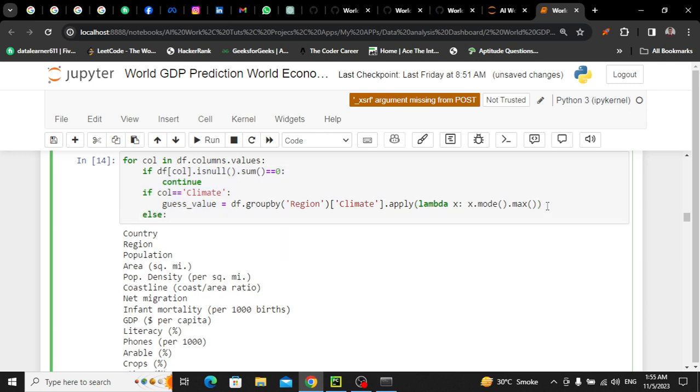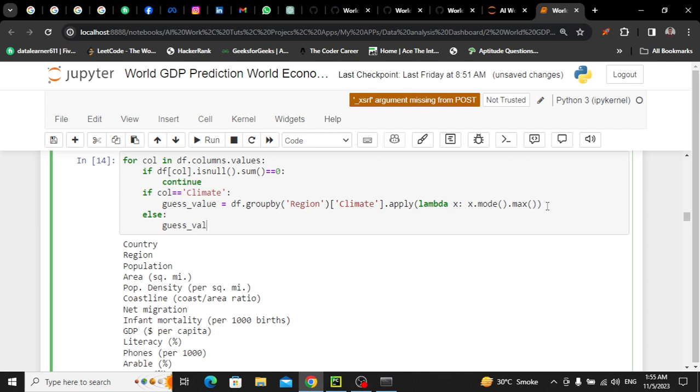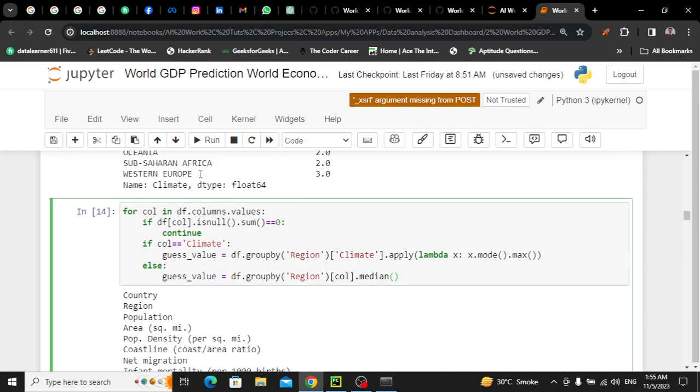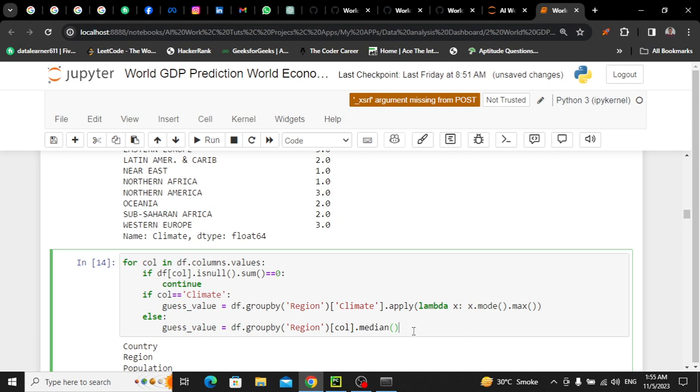Else, guess value, if the column is not climate, if it is another column, then I'll again do df dot group by, I'll use the median of GDP. Let me show you. For the same column, first through region I will group it, and for the same column I'll take the median, okay. It's very simple. It means that if I come here, just let me copy this thing,